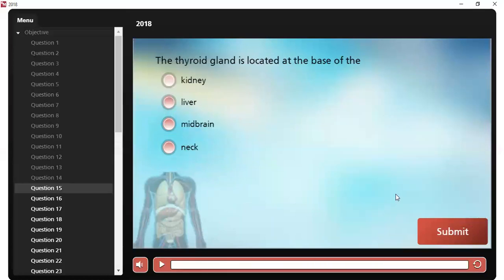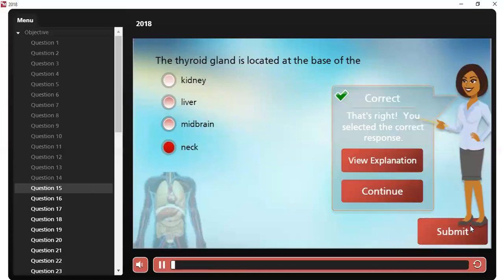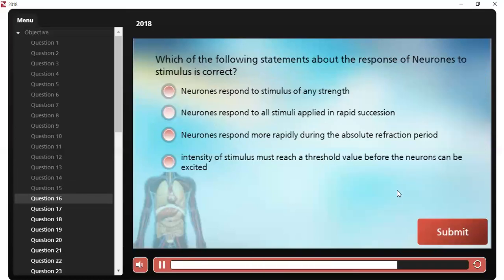Let's go to 15. The thyroid gland is located at the base of the what? The thyroid gland is located at the base of the neck. Let's go straight to 16.